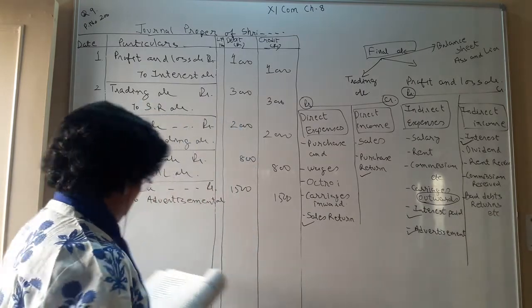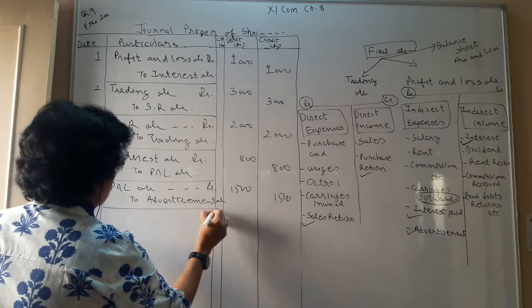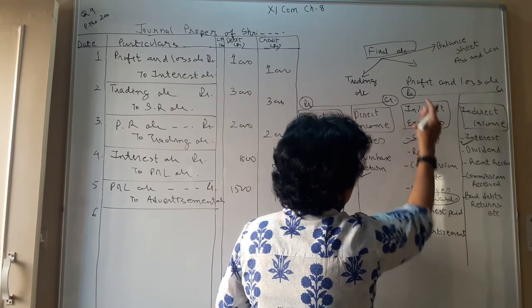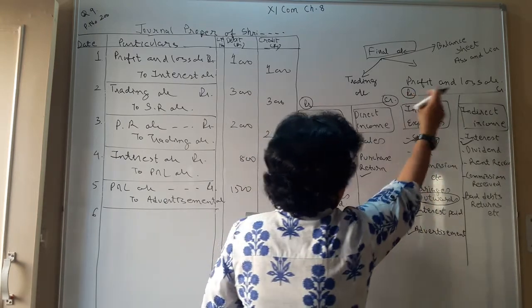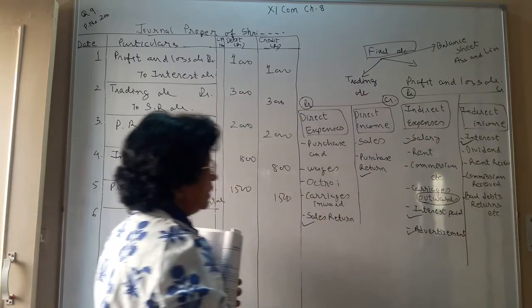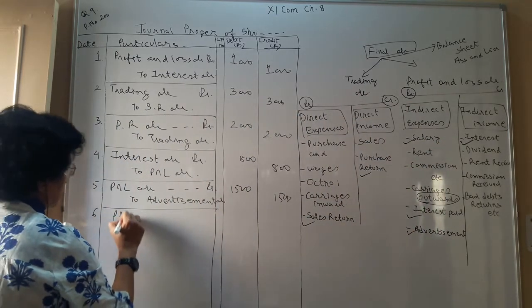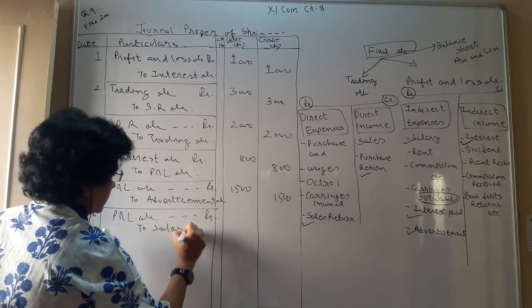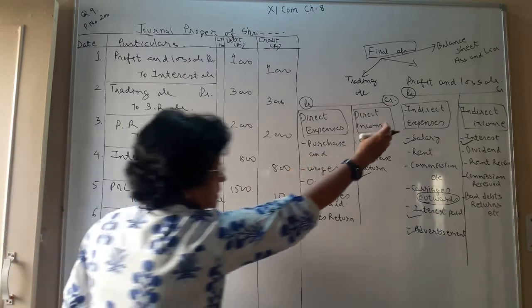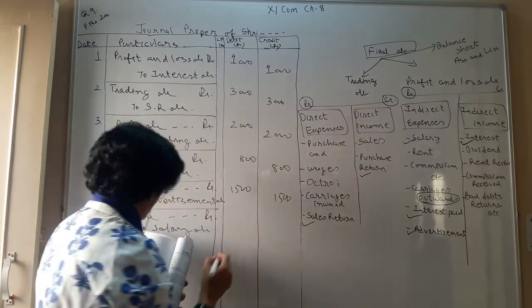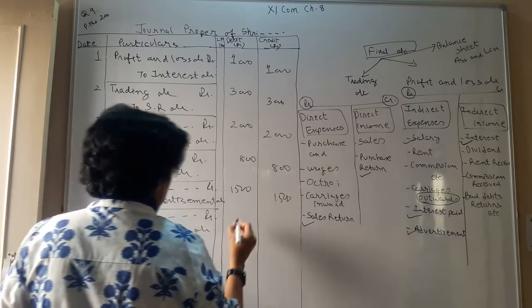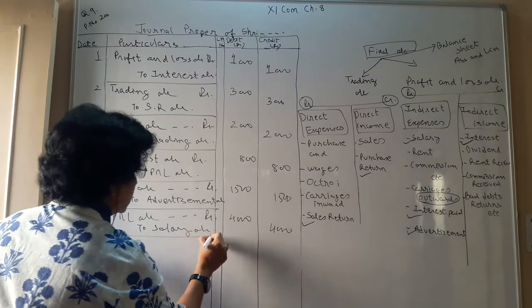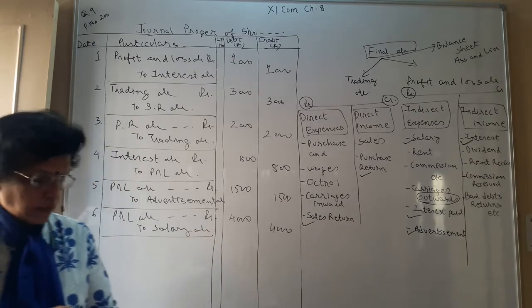Next is salary account, 4000. Number 6, salary, again it is an indirect expense, a journal entry like the advertisement only. P&L account debit to salary account credit. It means that all the indirect nature expenses will go to the debit side of P&L. You have the amount 4000 rupees, being closing entry for salary account.